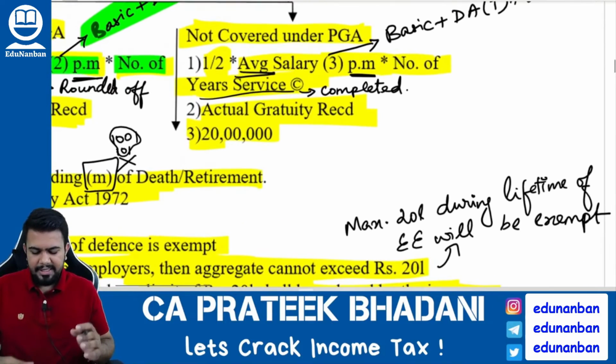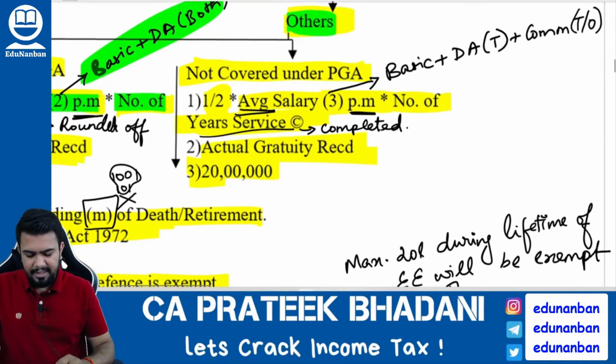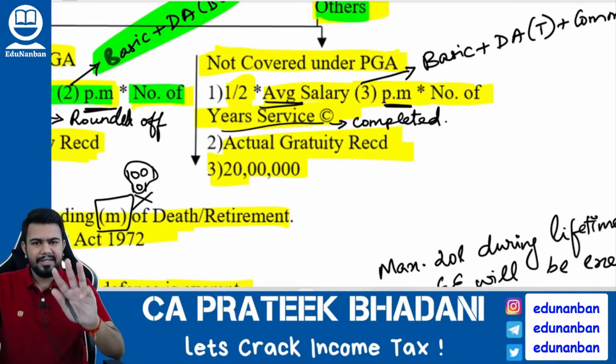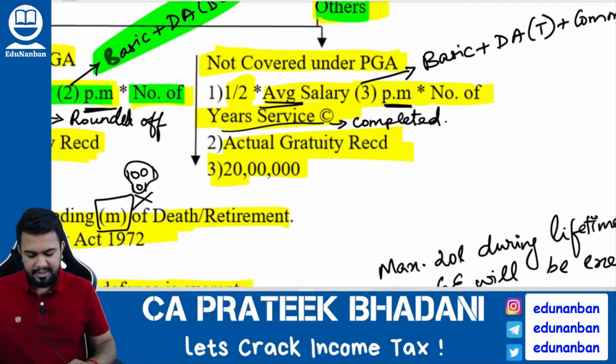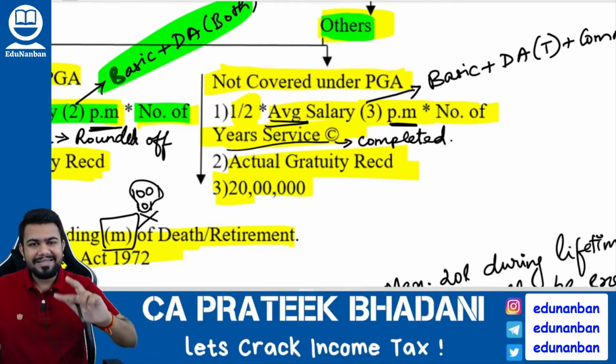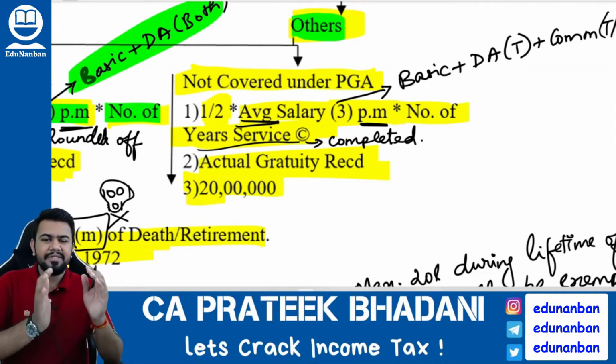Now let us see what if the employee is not covered under the Payment of Gratuity Act. Then the exemption will be the lowest of three amounts. The first amount is 1 by 2 into average salary multiplied by the number of years of service completed. Now here, what is salary? Here the meaning of salary changes. The salary is basic salary plus DA terms plus commission turnover.